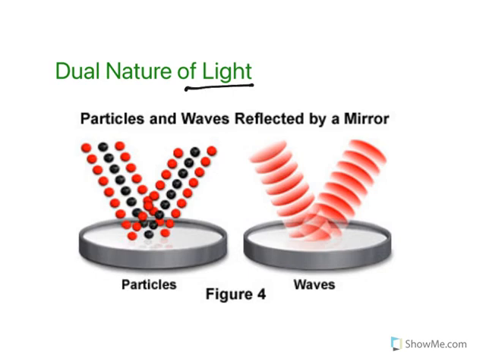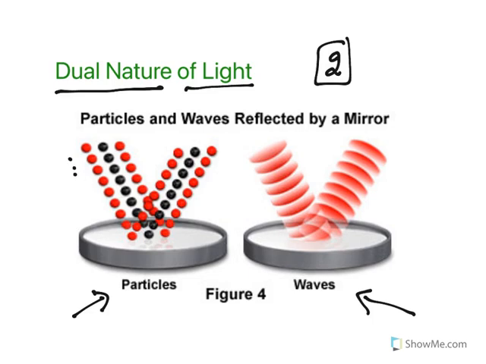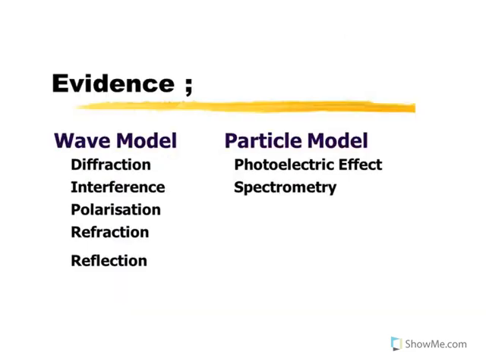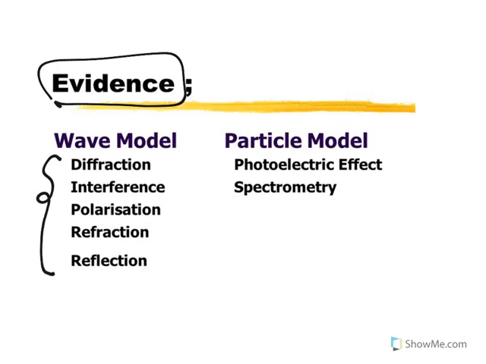Now, light has something called dual nature. Dual means it has two different kinds of properties. What are they? It has particle nature as well as wave nature. Yes, it behaves like a particle, and simultaneously it has wave nature too. Now, how can we say this? The evidence is that there are certain properties obeyed by all waves, like diffraction, interference, polarization, refraction, reflection. All these properties are exhibited by light.